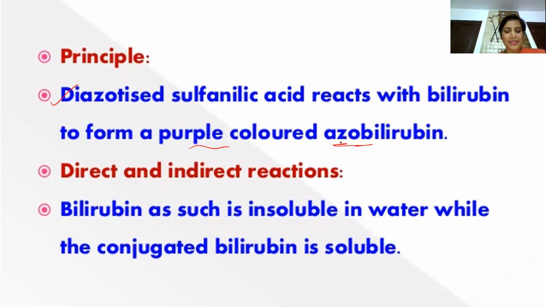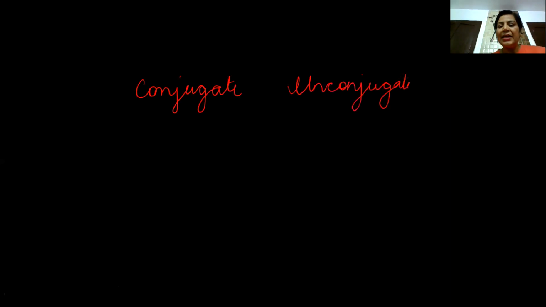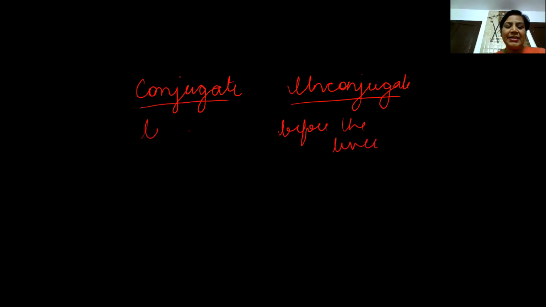Now see what happens is, just now I told you there are two different types of bilirubin. One is conjugate bilirubin, another is unconjugate bilirubin. Unconjugate is before entering into the liver, and conjugate is inside the liver once it has entered. So I told you what is the Van den Bergh reaction, this diazotized sulfanilic acid with sodium nitrite is going to react with the serum.